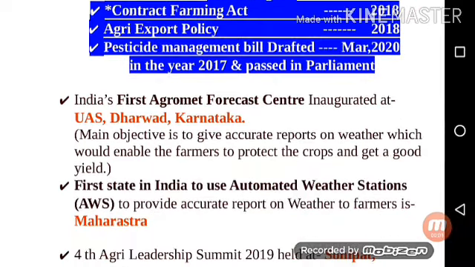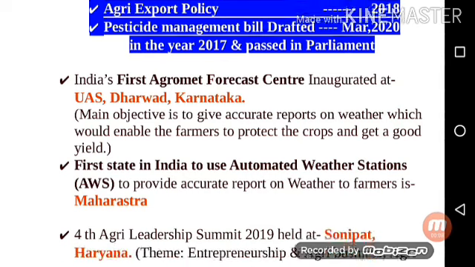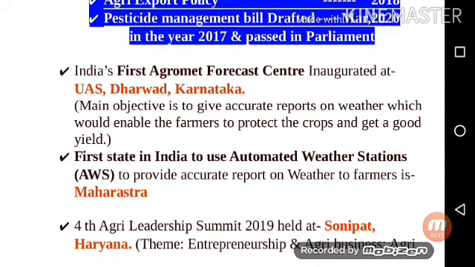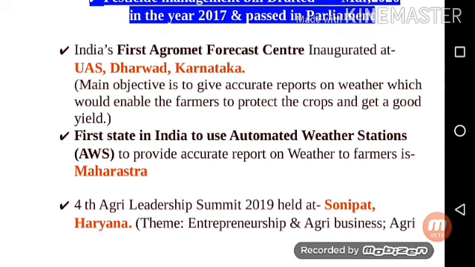Next point is India's first Agromet Forecast Center inaugurated at UAS, Dharwad, Karnataka. The main objective is to give accurate weather reports, which would enable the farmers to protect the crops and get a good yield.